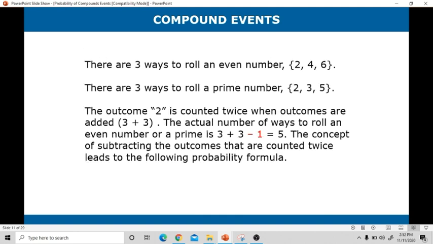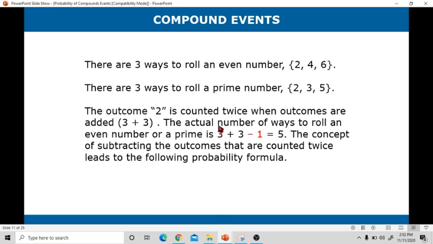There are 3 ways to roll an even number: 2, 4, 6. Kasi sa number cube, meron lang tayong 6 na number: 1, 2, 3, 4, 5, and 6. And there are also 3 ways to roll a prime number: 2, 3, and 5. The outcome 2 is counted twice when the outcomes are added, or 3 plus 3.